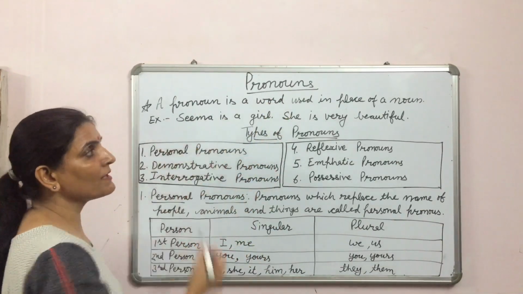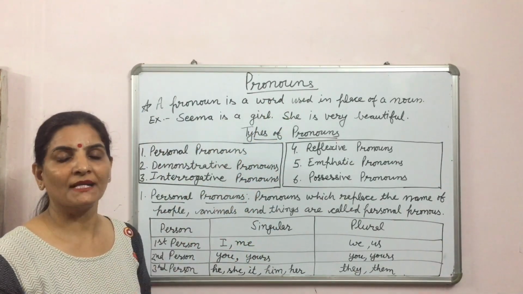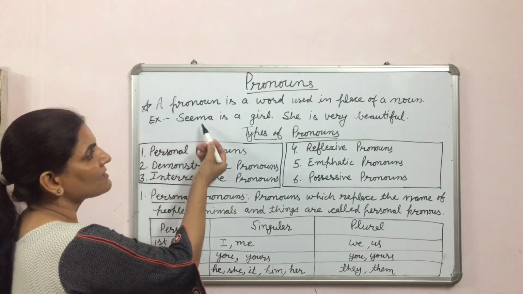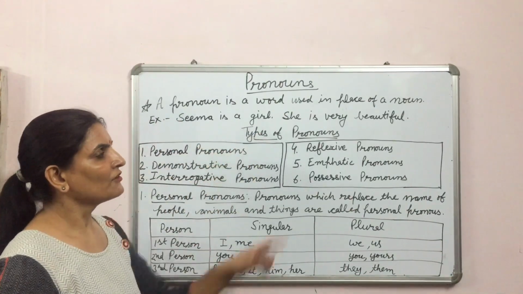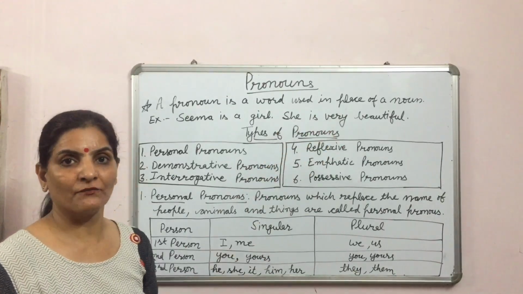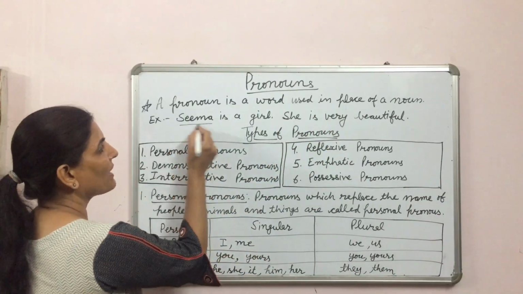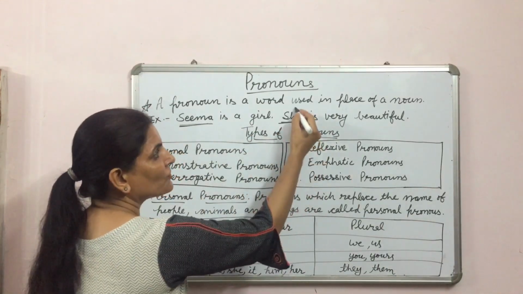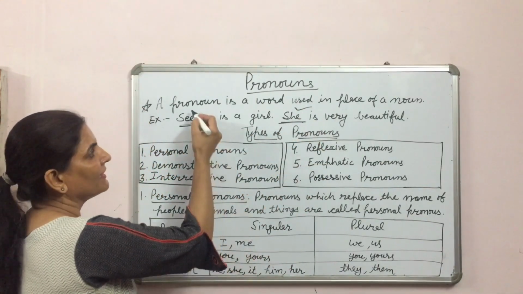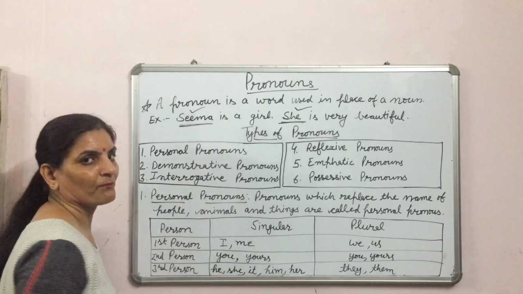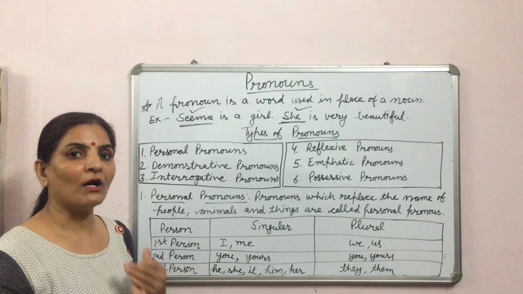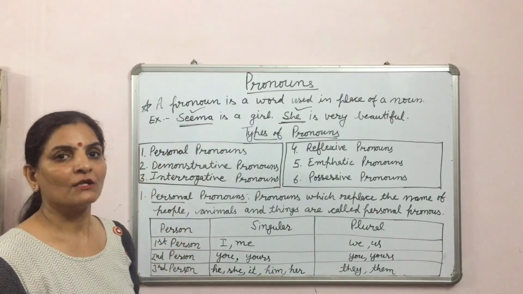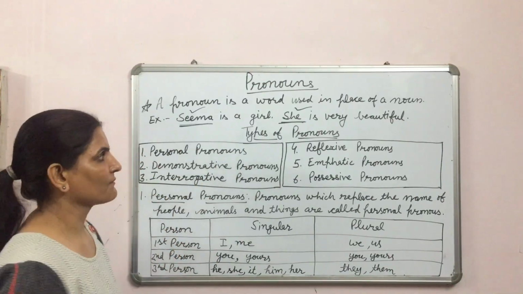Pronouns. A pronoun is a word used in place of a noun. Let us see an example. Seema is a girl. She is very beautiful. Here, Seema is a noun and she is a pronoun. She is used in place of Seema. Or we can say, to avoid repetition of nouns, we use pronouns.